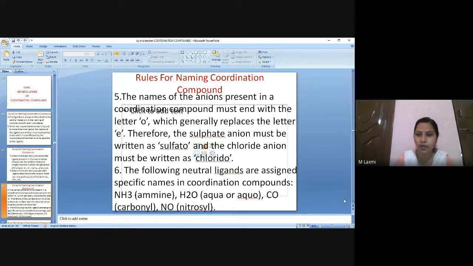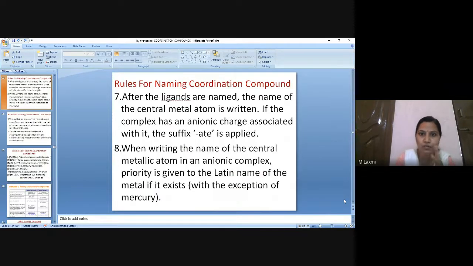I think the same point, right? Sulfate is also a negatively charged ligand, so it is named as sulfato. Chloride is also a negatively charged ligand, so chlorido or chloro. So they should be ending with the suffix O. Okay, now my ligand is over. Then I have to name the central atom. How will I name the central atom? If I have a neutral ligand or a positively charged ligand, then I won't be changing the central atom name. I'll be writing that as such.